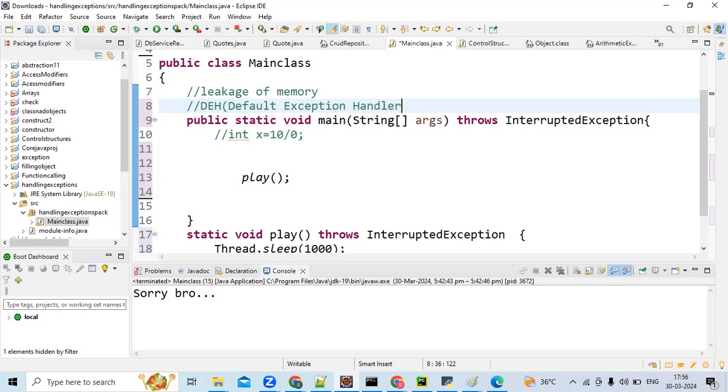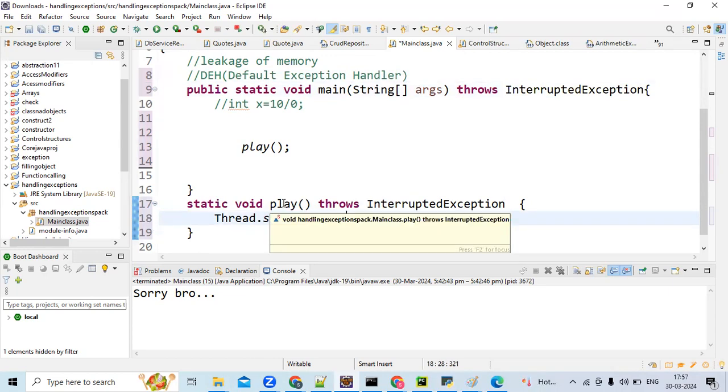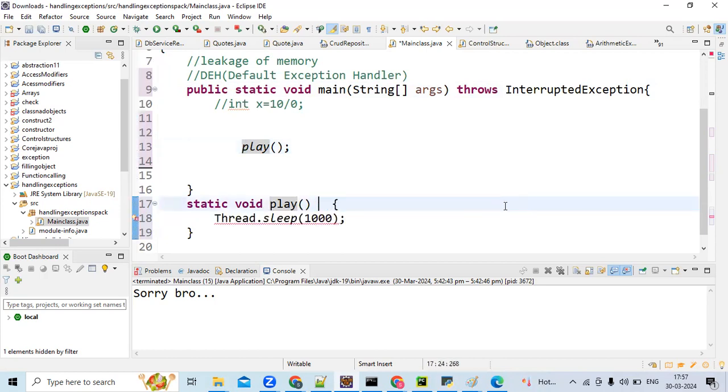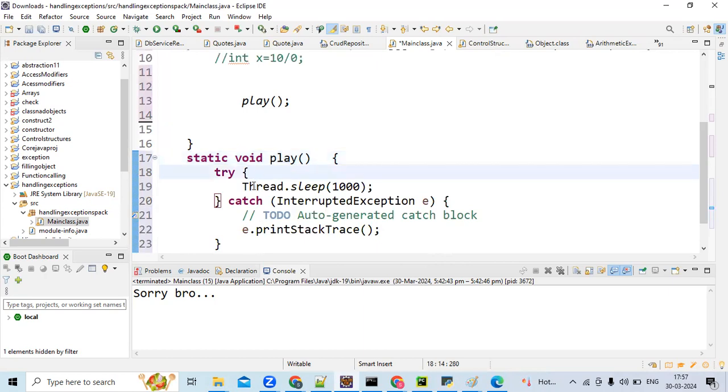Now we'll see how to handle by ourselves, without delegating. We'll see how the play method will handle. We'll see two cases. First, play is handling on its own. If play delegates, we'll see how main will handle. In case one, play will handle by try catch. See, in this way you can handle. There is no issue. The compilation is very smooth, right?